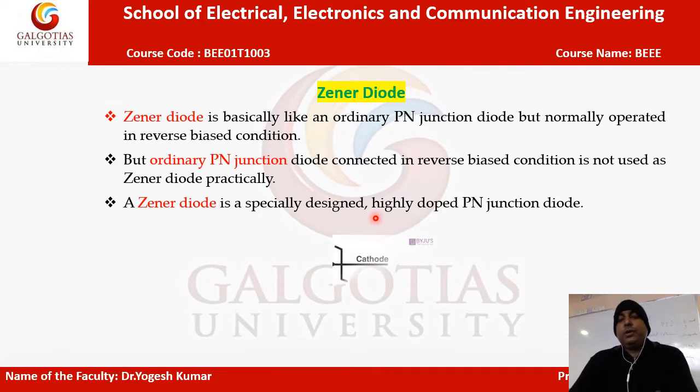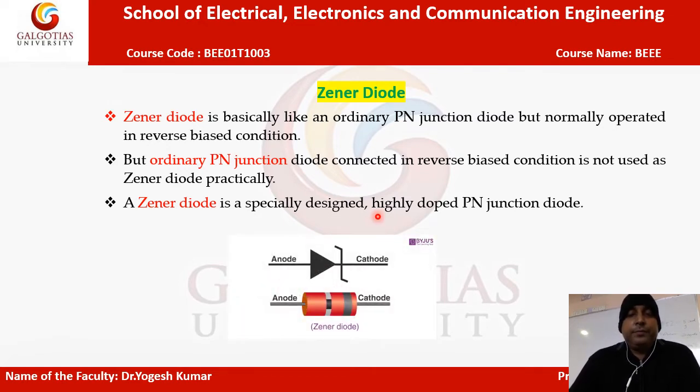So here is the symbol of the Zener diode. The P side is the same triangular shape as in the normal p-n junction diode. In the normal p-n junction diode, the N is a straight line acting as the cathode, but in the Zener diode the cathode line is shaped like a Z. That's why it is given the name Zener diode. This is the actual Zener diode purchased from the market.